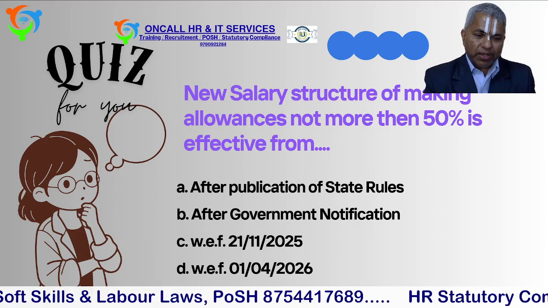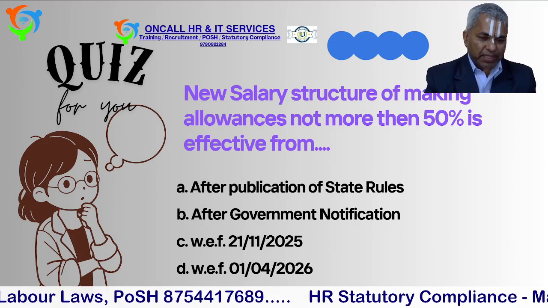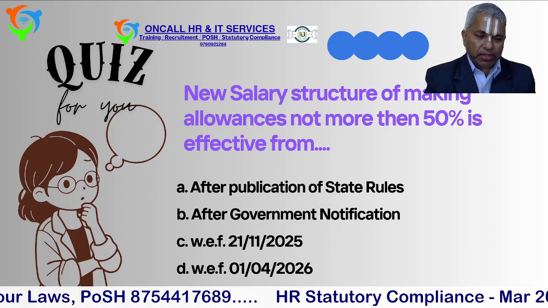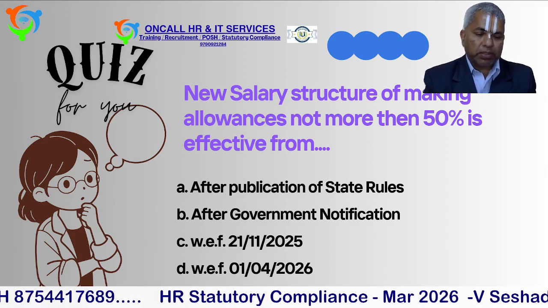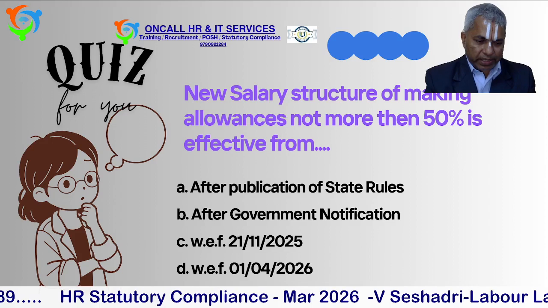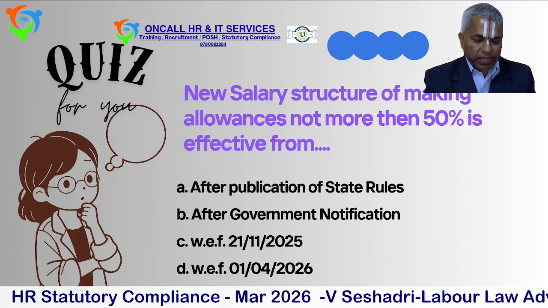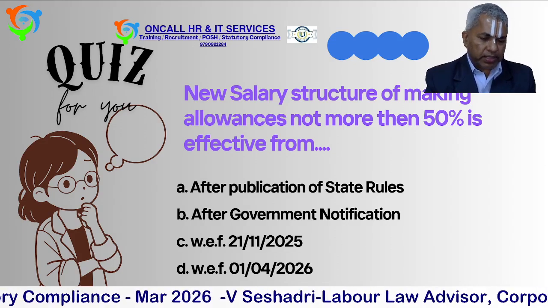The second is the new salary structure. We are bound to do the new salary structure as per the new labor codes. In this, 50%: we should not exceed 50% in the allowances part. This salary structure is effective from which date? After publication of state rules; state rules have to be published, then only we can implement this new wage structure.